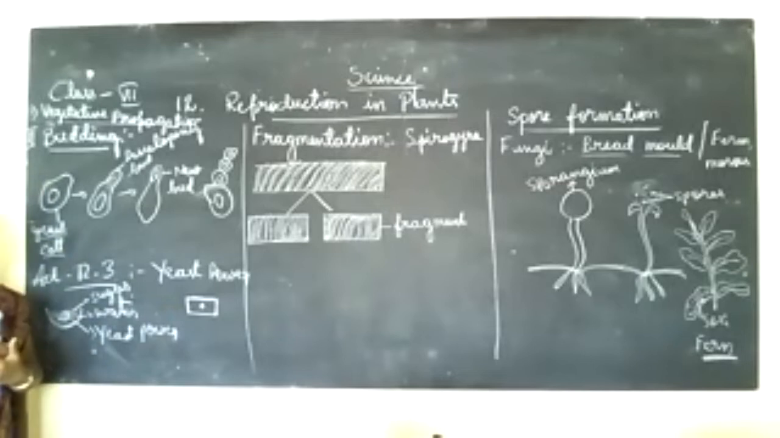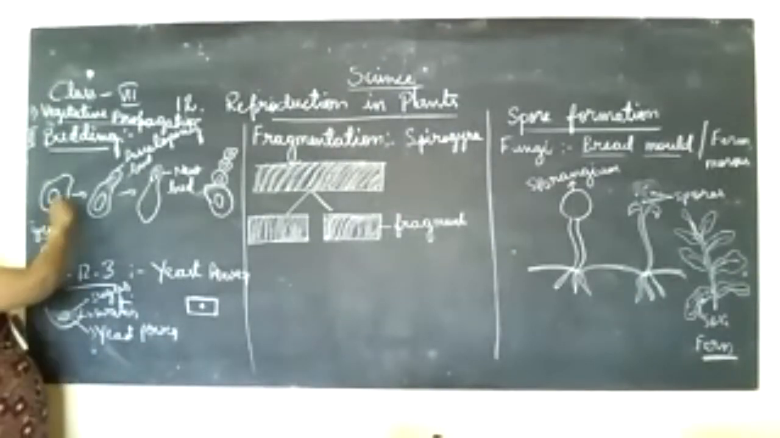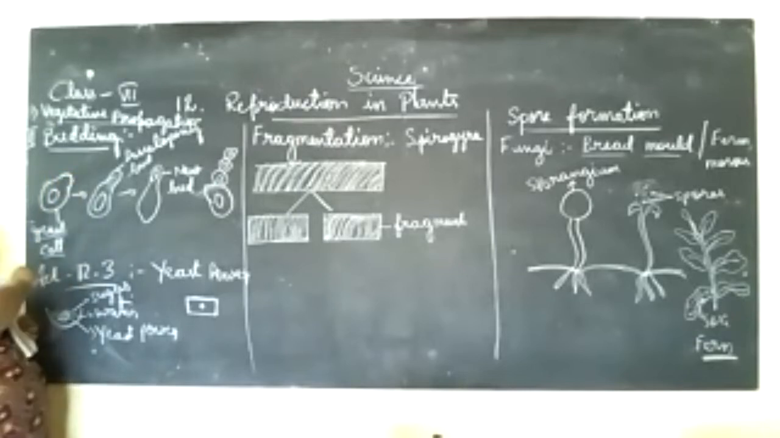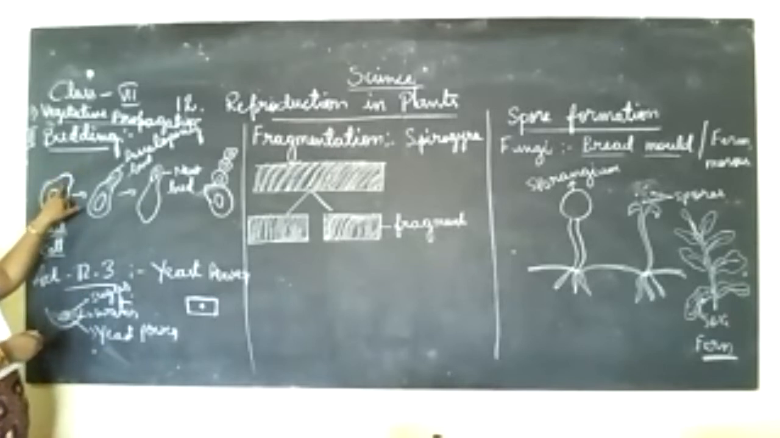Observing the yeast cell, you will see it start to form a bud-like structure like this. Just on any one side of the cell, a little projection comes out. So the bud-like structure starts to come out from the parent cell. This is what we call one yeast cell.